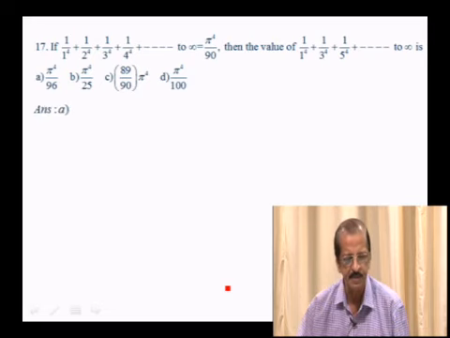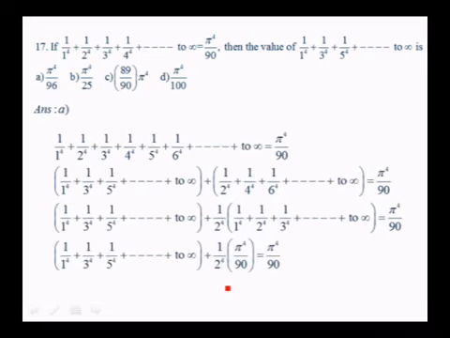Look, write what is given in two ways. First, write only the odd terms: 1 over 1 to the power 4, 1 over 3 to the power 4, 1 over 5 to the power 4 etc. to infinity. Then the even terms, 1 over 2 to the power 4, 1 over 4 to the power 4 etc. up to infinity, put a plus and put them in a separate bracket. He has given that it is pi to the power 4 by 90.